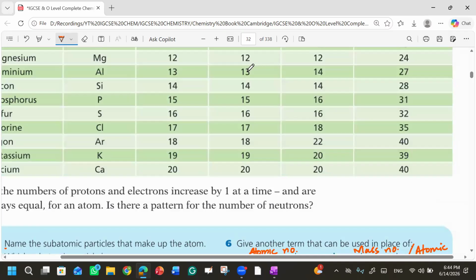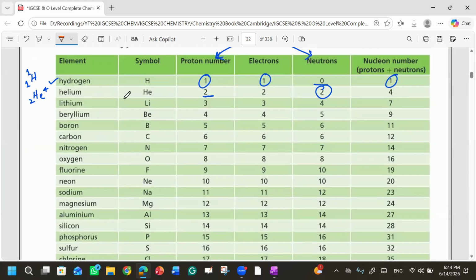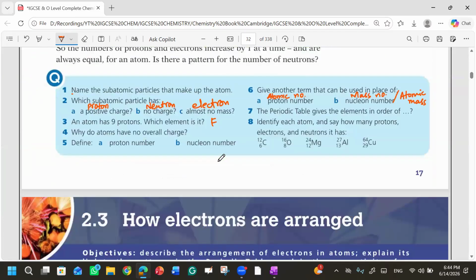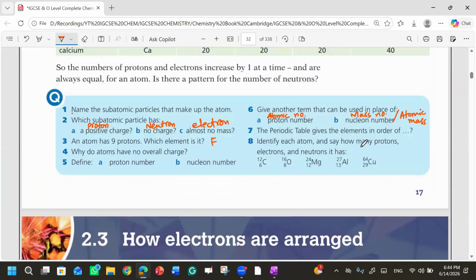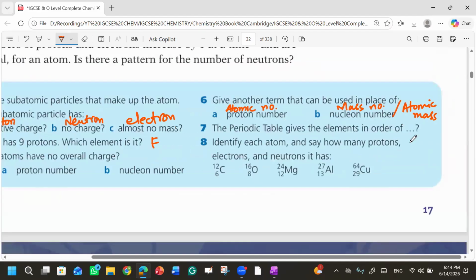You see, hydrogen has 1 proton, helium 2 protons, then lithium 3 protons. So we say the elements are arranged in order of increasing proton number. Clear?